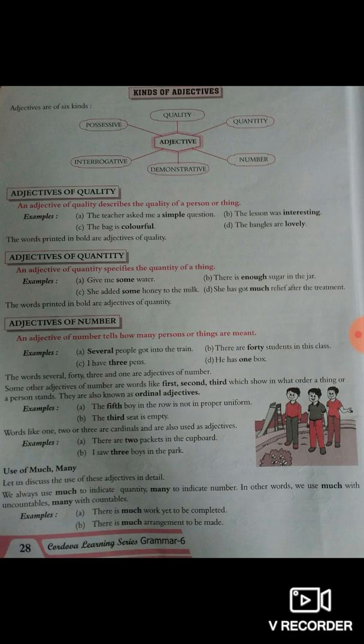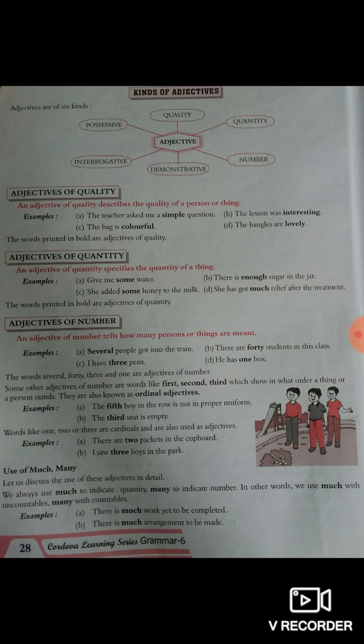Some other adjectives of number are words like first, second, third, which show in what order a thing or a person stands. They are also known as ordinal adjectives. Examples: A number, the fifth boy in the row is not in a proper uniform. So fifth. B number, the third seat is empty. So third.